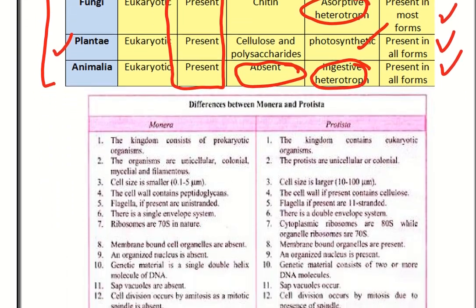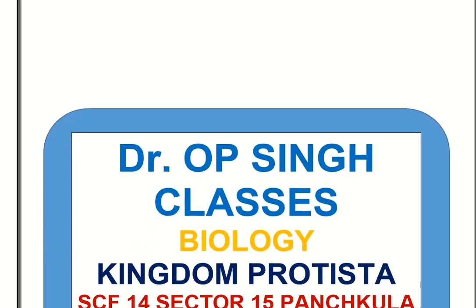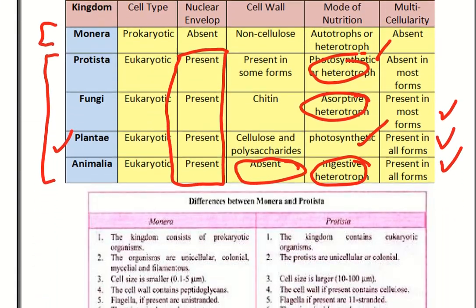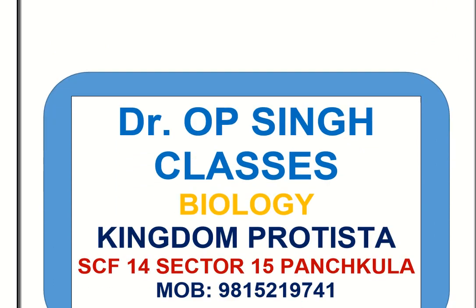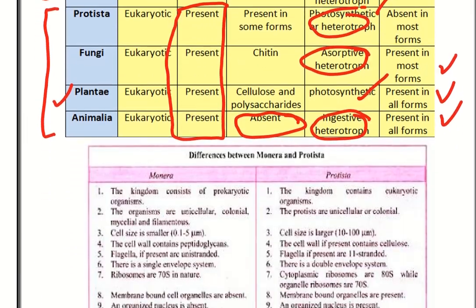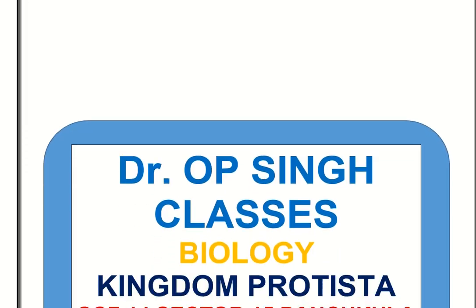Then the second part is the difference between the kingdom Monera and Protista.